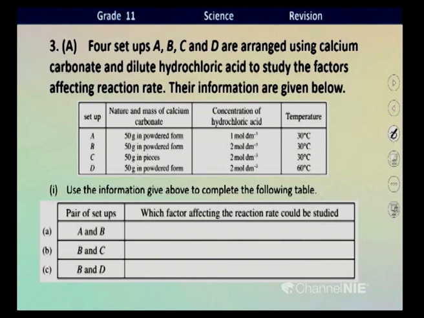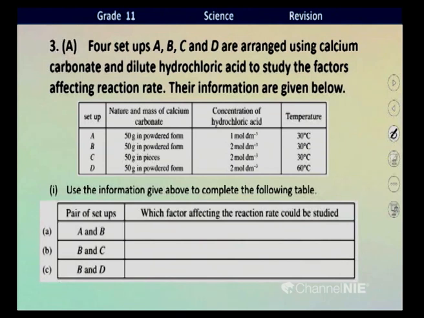Concentration of acid 1 mole per cubic decimeter. Temperature of the setup 30 Celsius. See setup B, 50 grams in powder form, same mass, same surface area, same physical nature. Concentration 2 moles per cubic decimeter. Concentration has increased. Then temperature same, 30.